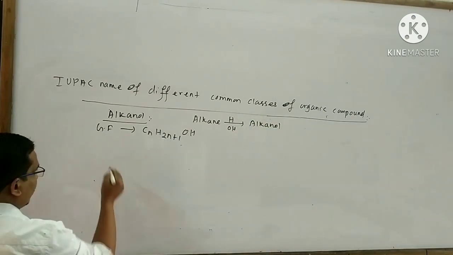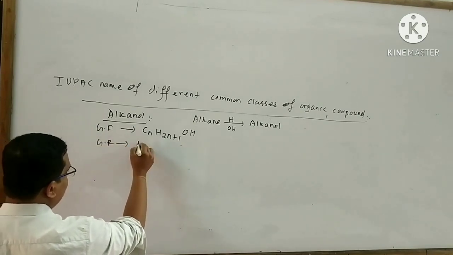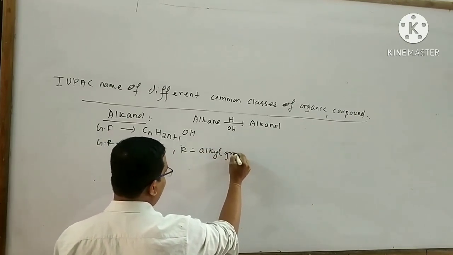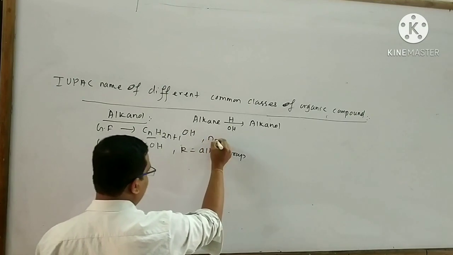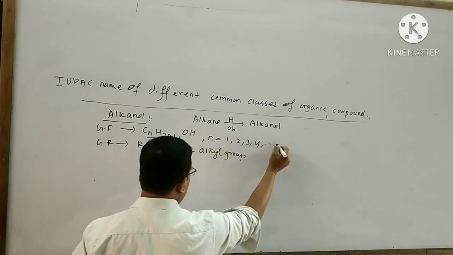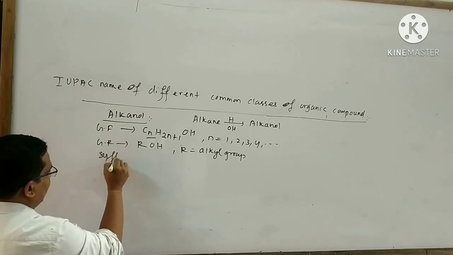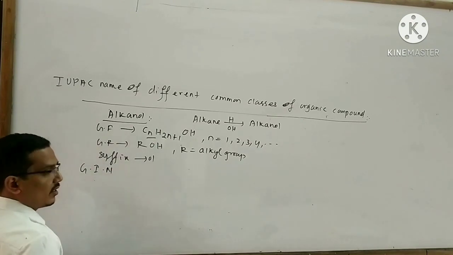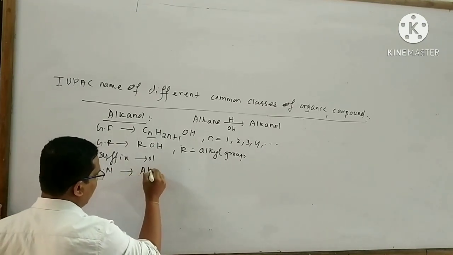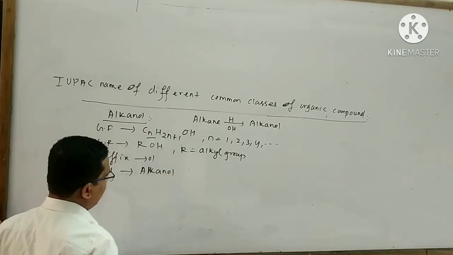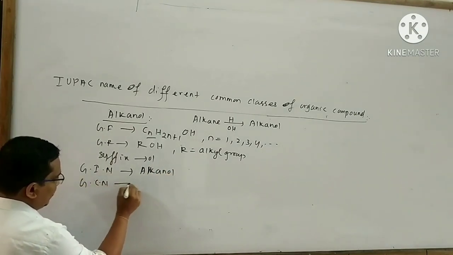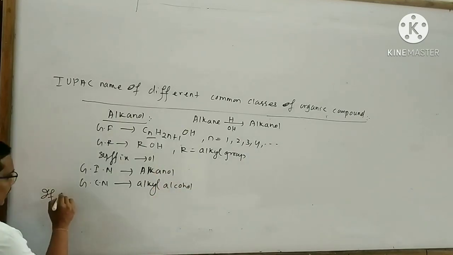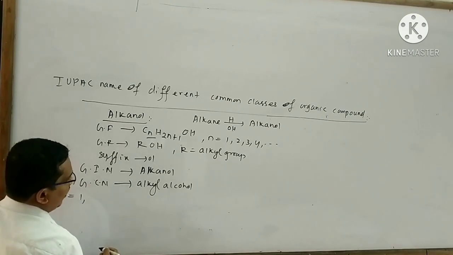The general representation is alkyl alcohol.